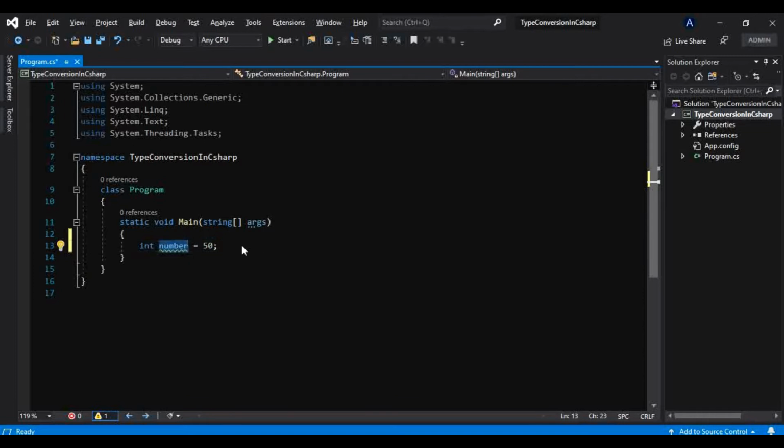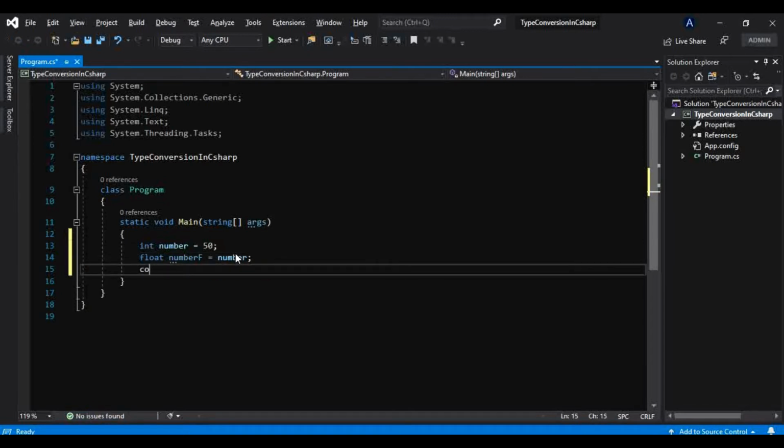Now let's say I have this float type variable, and let me name the variable number f to denote that this is a floating type number. Let me store this number into this float.